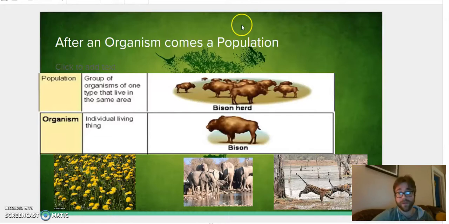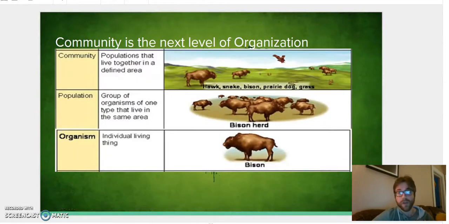You can have a herd of elephants here, you can have some tigers, you can have bisons, you can have these daffodils. As long as it's the same animal or plant, and we have more than one, we have a population. Now, if we have different animals living together, or different plants and animals, we have what's called a community. A community is different populations living together.